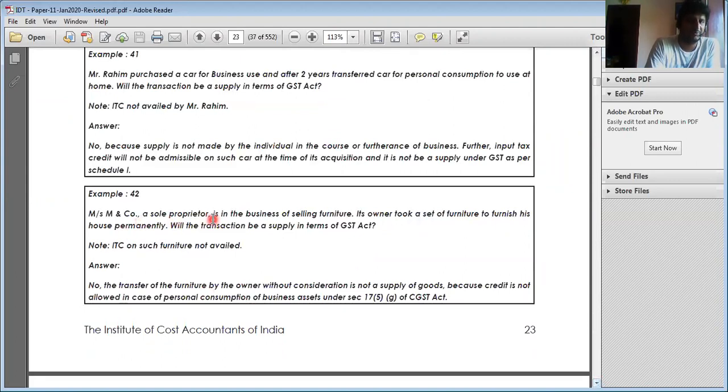MN Companies, a sole proprietorship, is in the business of selling furniture. Its owner took a set of furniture to furnish his house permanently. Will the transaction be regarded as supply? Here, if ITC was availed, you have to reverse that ITC. If the ITC was not availed, then I'm using it for my personal purpose without consideration. It is not regarded as supply. Clear, right?